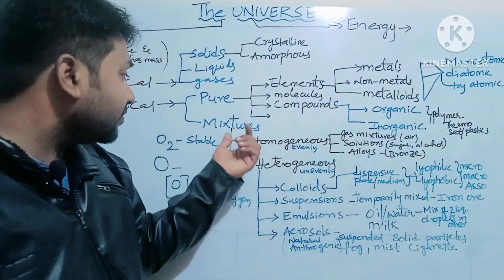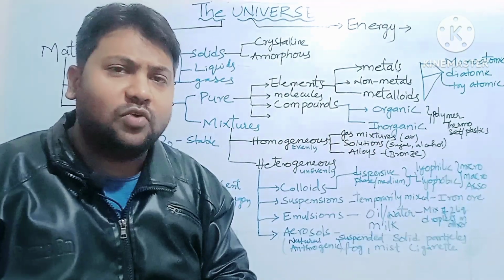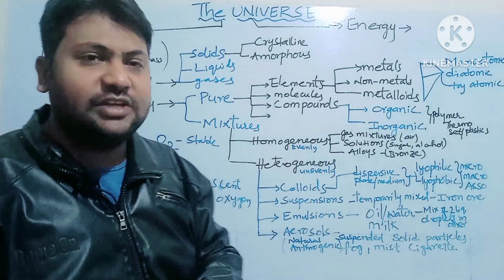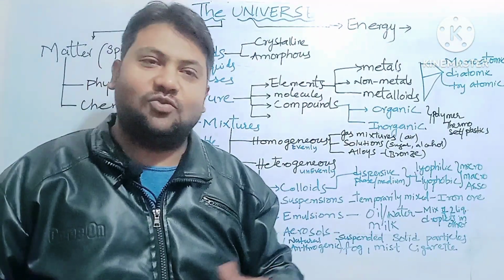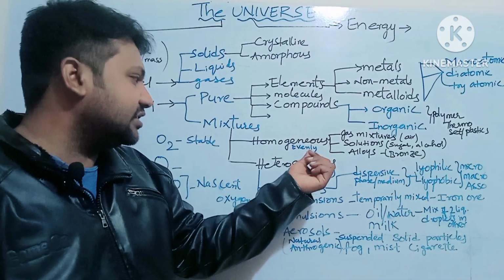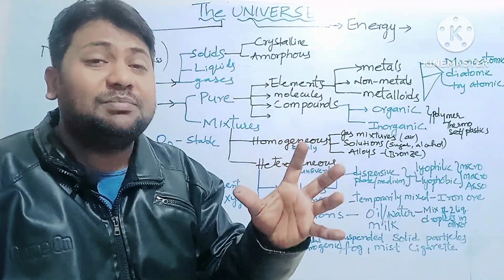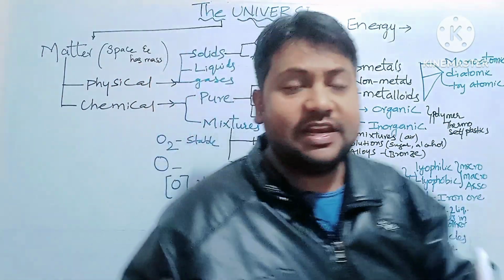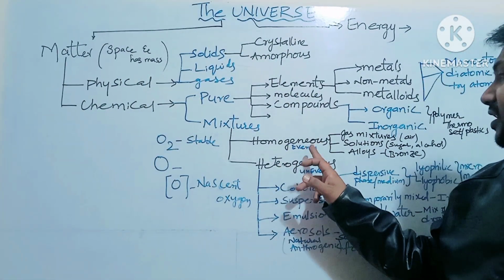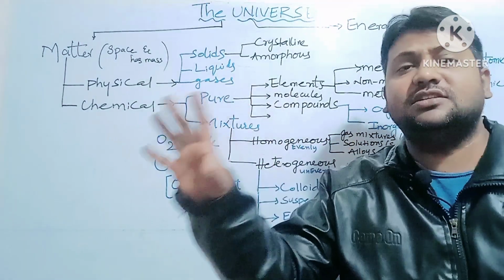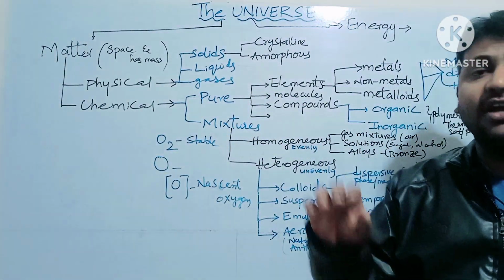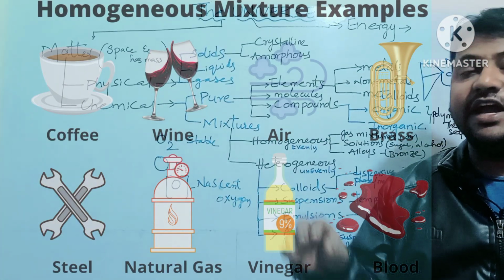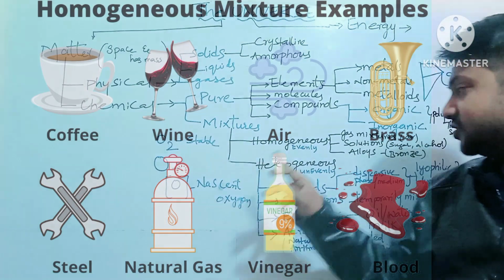Then coming to mixtures, they are the impure form. They are classified into homogeneous and heterogeneous mixtures. What are homogeneous and what are heterogeneous? Homogeneous mixtures are those in which all the particles are evenly mixed, like salt plus water, salt solution. Here salt completely gets mixed or dissolved in water, and hence it is a homogeneous solution.